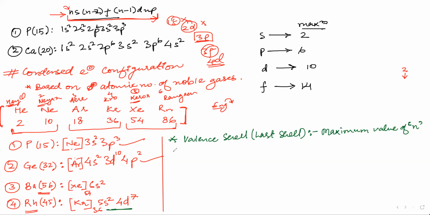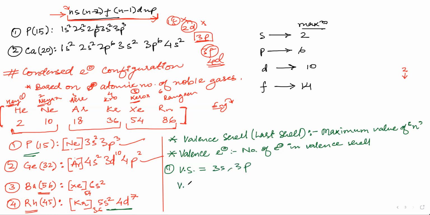So valence shell is the maximum value of n. The next item is valence electron, the number of electrons in the valence shell. If I start from question number 1, the valence shell is which one? This is phosphorus. The valence shell is 3s, 3p. And the valence electrons will be equal to how many electrons? 5 electrons.